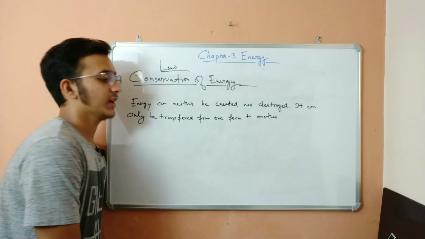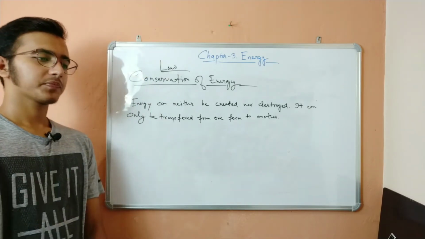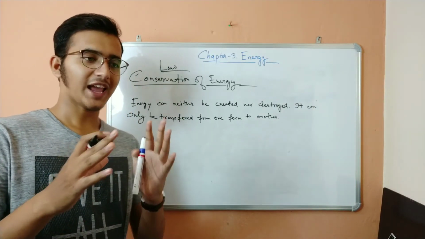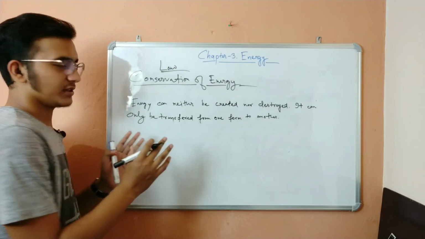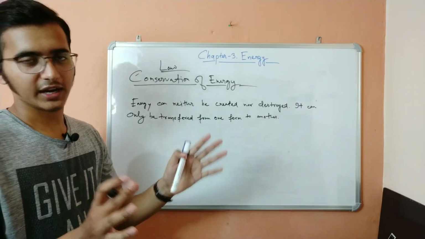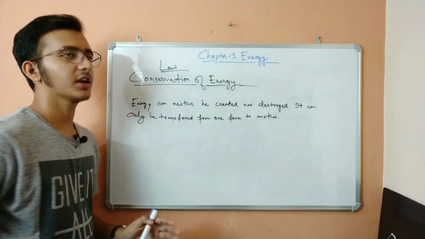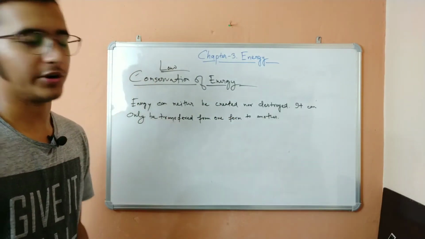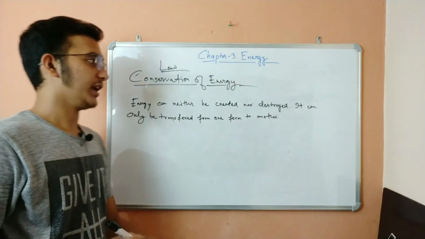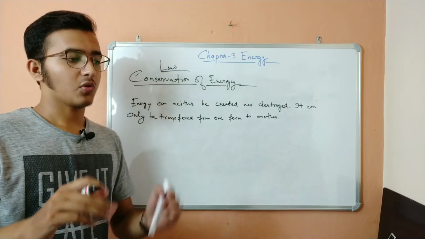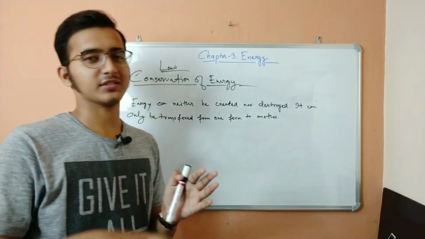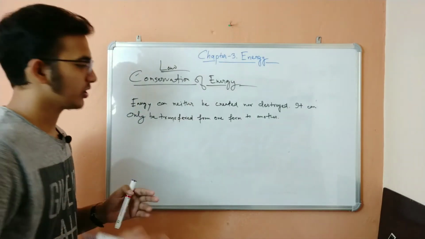Very interesting. You know why? Because the amount of energy in this universe is actually finite. Now, the universe, as we say, is infinite, but the amount of energy is finite. Well, the universe is also finite, it has an end point, but still, energy can neither be created nor destroyed. This is a very interesting fact. Whatever energy is there in the universe, okay, leave out the universe, I guess that will confuse you. Let me give an example.